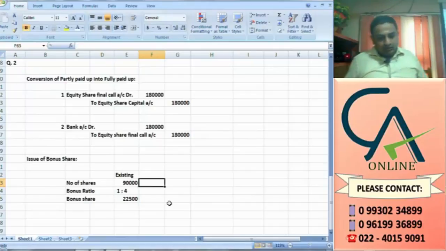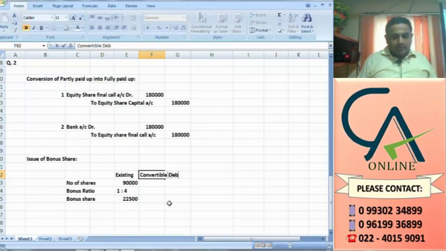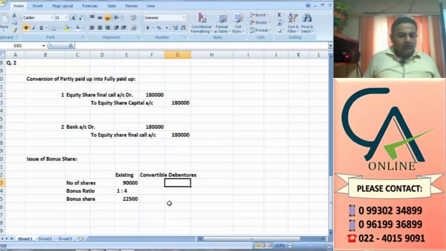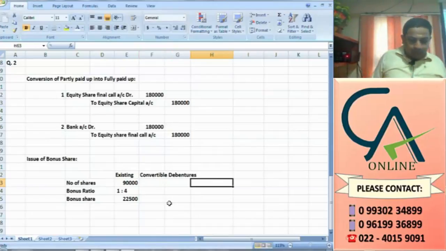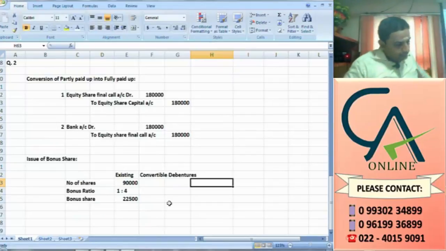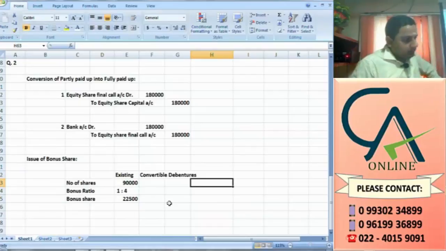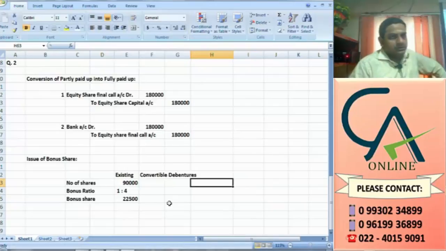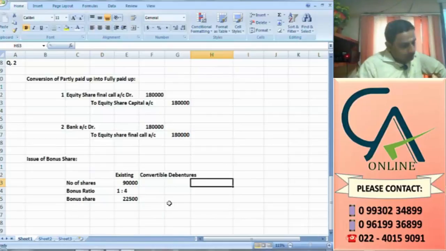Not only this, for convertible debentures also you need to give bonus shares. How much is the convertible debenture? The 12% debentures are worth 5 lakhs. Is it completely convertible? 20% of the 12% debentures are convertible into equity shares of 10 each.